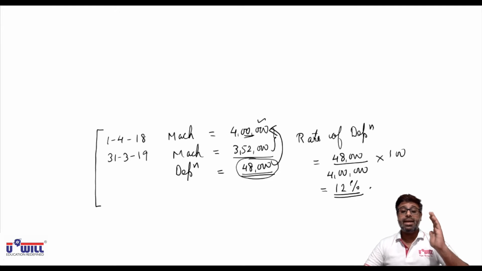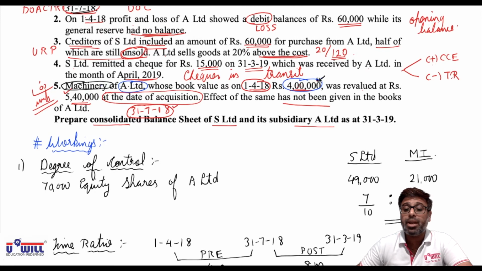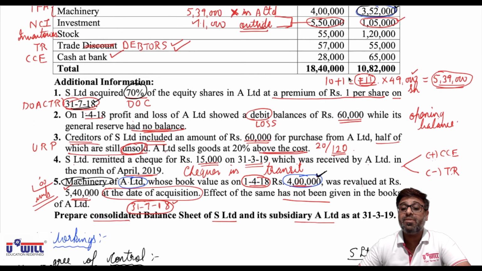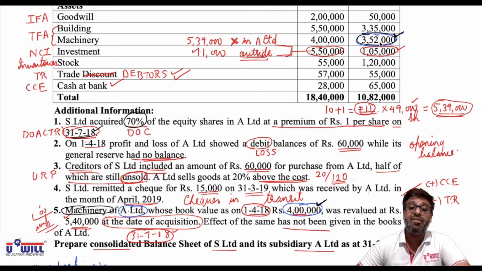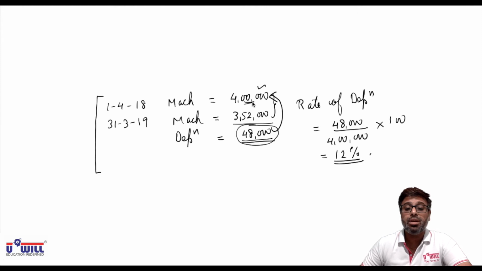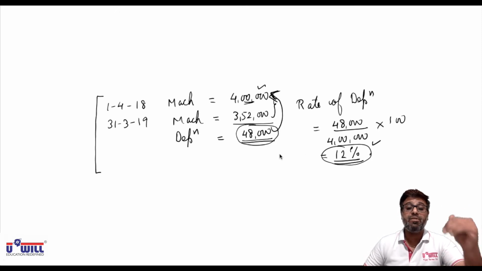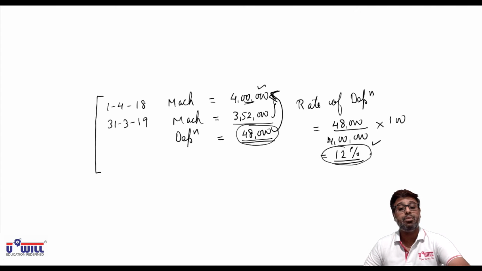Okay. I explain it one more time. How do we get the rate of depreciation? The value of machinery in the beginning of the year is 4 lakhs. The value of same machinery at the end of the year is 3,52,000. So how much depreciation would we have provided in the books of accounts? 4 lakhs minus 3,52,000, 48,000. Now 48,000 depreciation is provided on 4 lakhs of machinery in the beginning of the year. Means 48,000 upon 4 lakhs into 100. What is the rate of depreciation we have provided on machinery? 12%. So primarily before we start with the main workings, this calculation will have to be done.